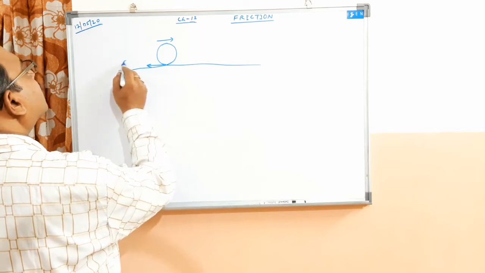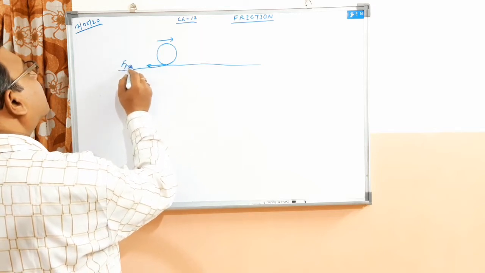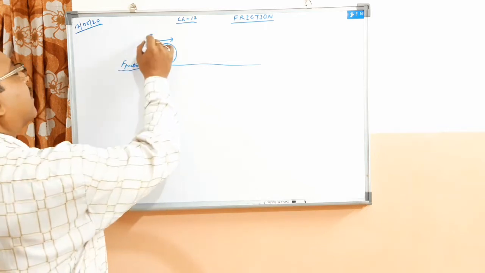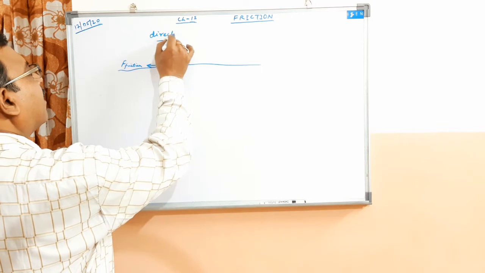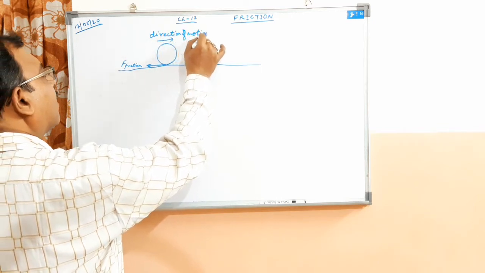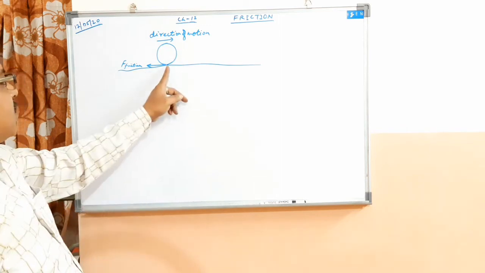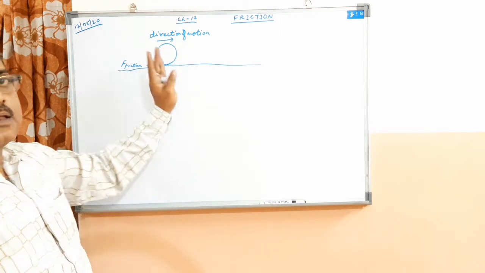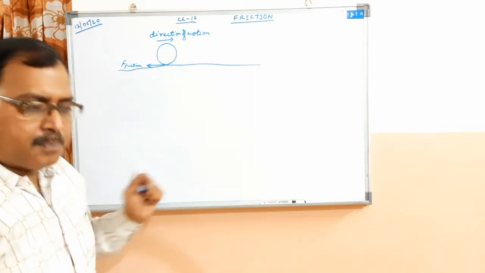This is the force of friction. This is the direction of motion, and the force of friction acts between these two surfaces in the opposite direction, and ultimately the ball will stop.